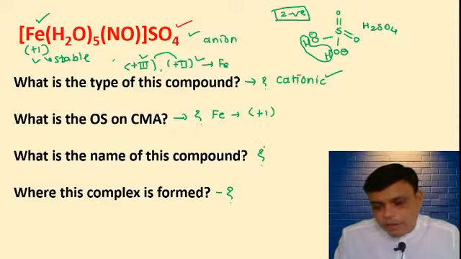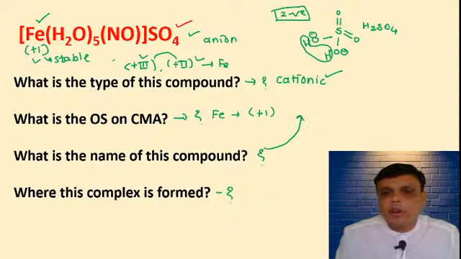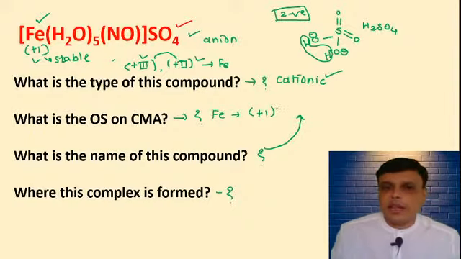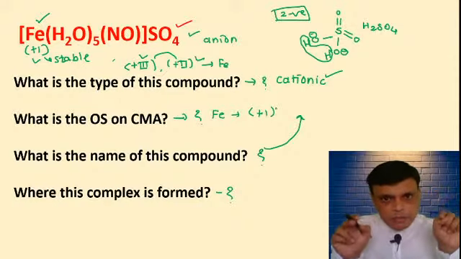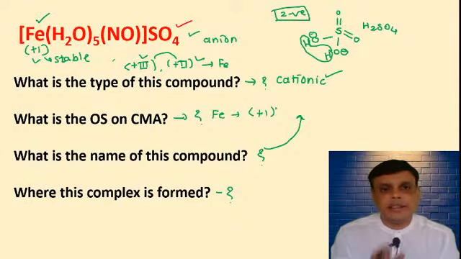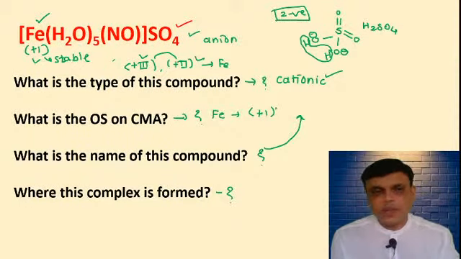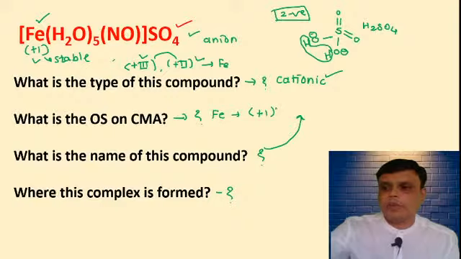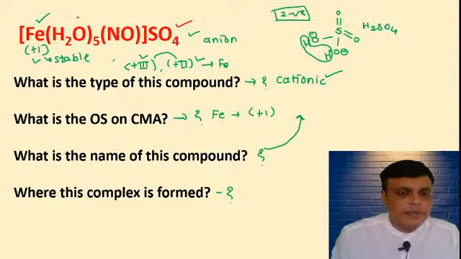It is a cationic compound. That means you have to follow the rules of cationic compounds. And while writing the name of a cationic compound, the ligands present in the square bracket are written first. But in case there are two types of ligand, here H2O is there and NO is there.